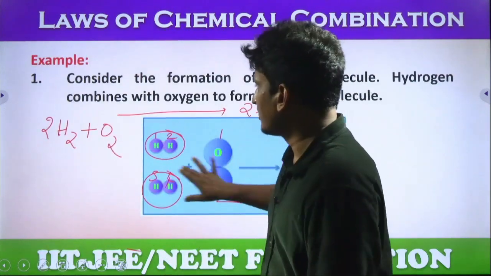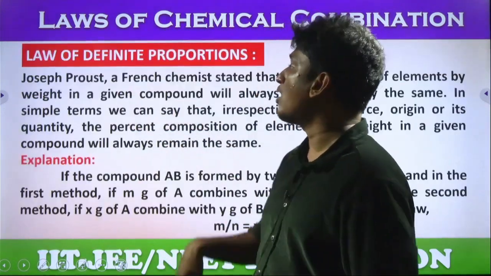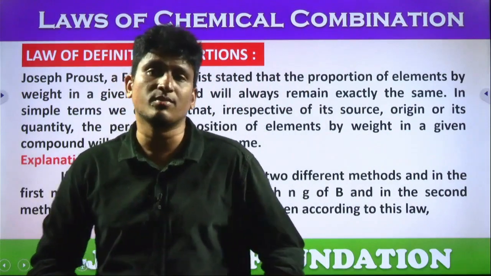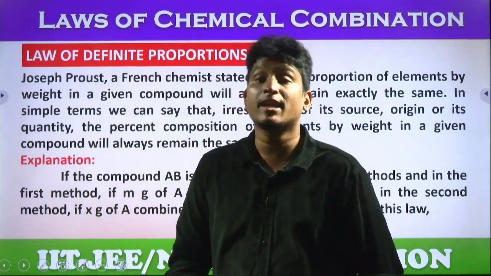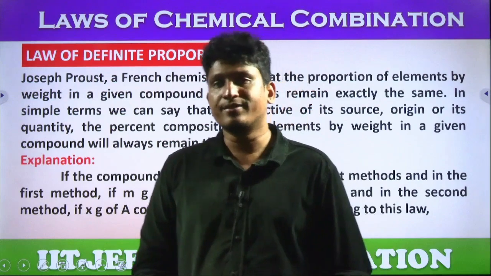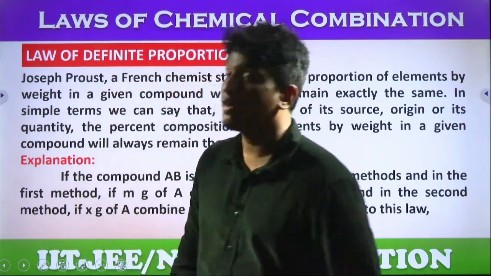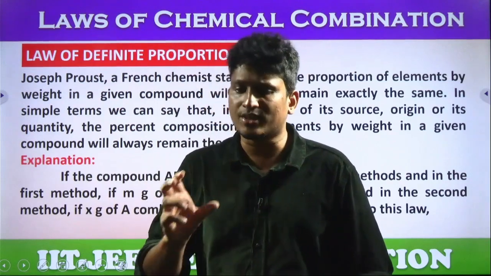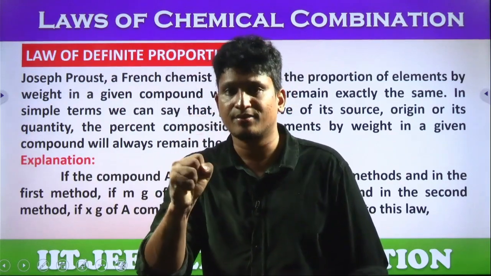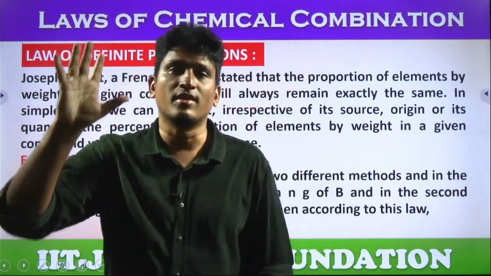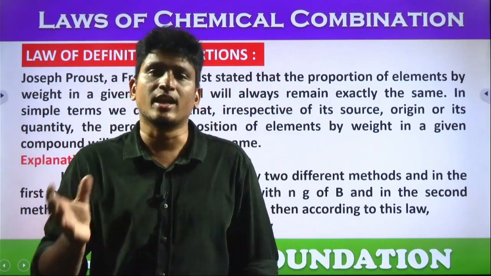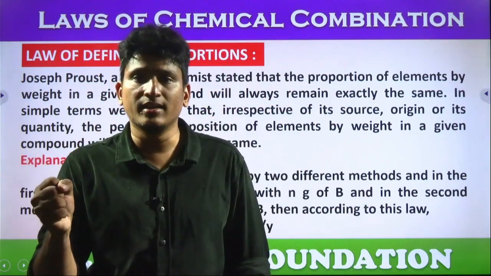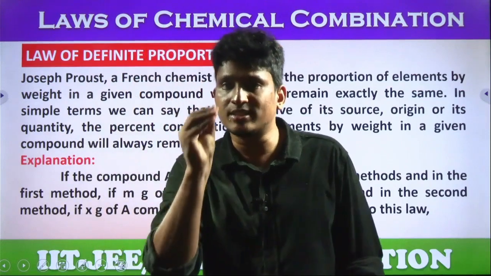So, these are examples. Next, law of definite proportion. This is also one of the main laws which explains the chemical combinations. Law of definite proportions, there is one more name called the law of constant proportions. This law states that, students, a given compound always has fixed weights. What is the law of definite proportions? A compound always combines its components in a fixed mass.